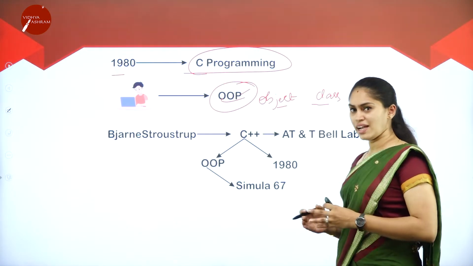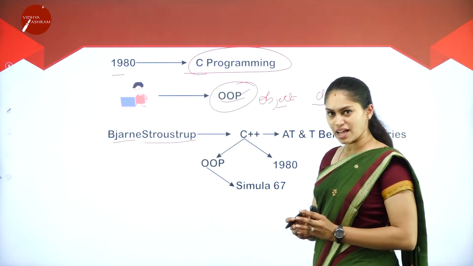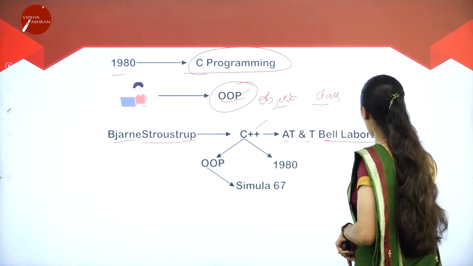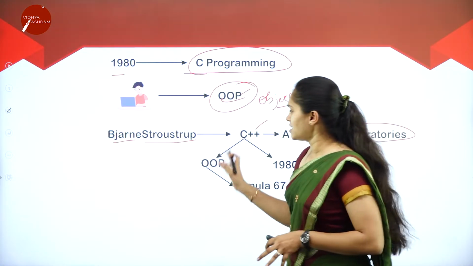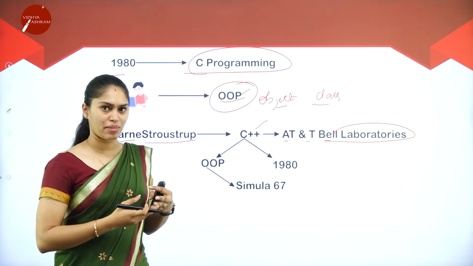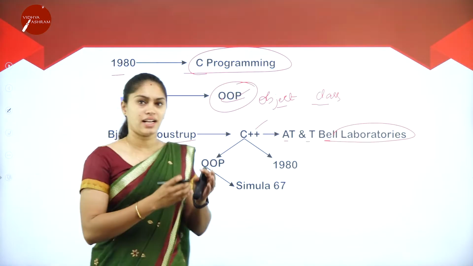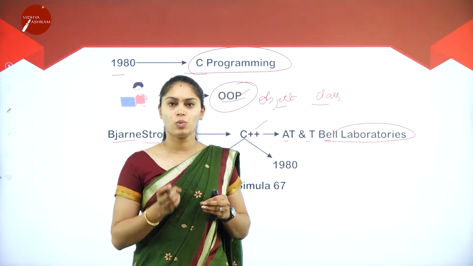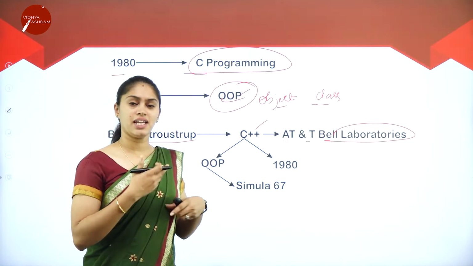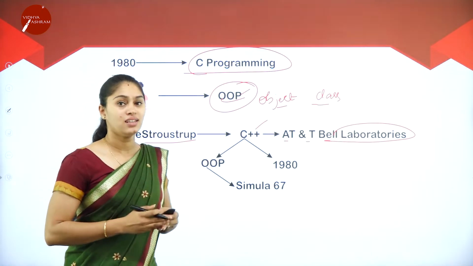Later on, a person called Bjarne Stroustrup, a scientist, invented C++ at AT&T Bell Laboratories. Where did he invent this C++ programming? Earlier it was not C++. He invented one of the programming languages with the help of C programming. We know C is a procedural programming language. Johannes Rostrup took some of the features of C and invented one more programming language at AT&T Bell Laboratories.